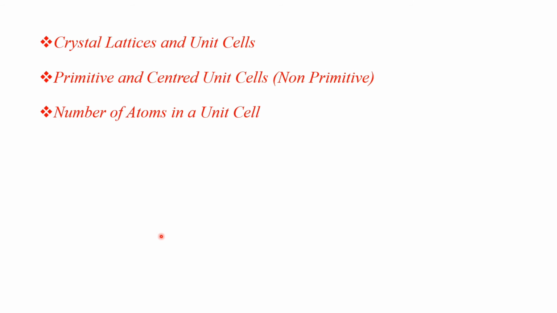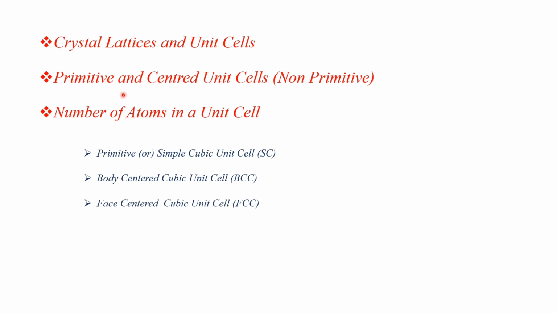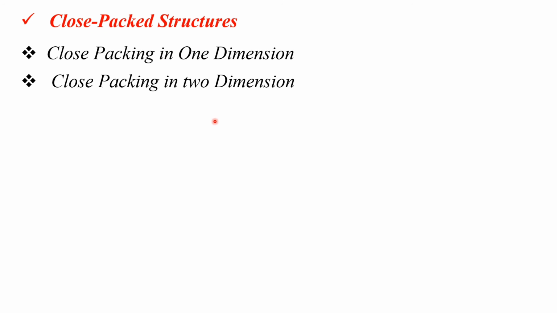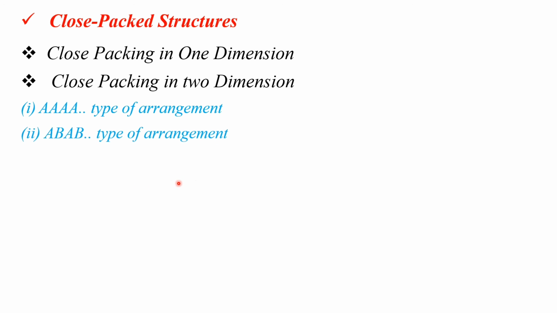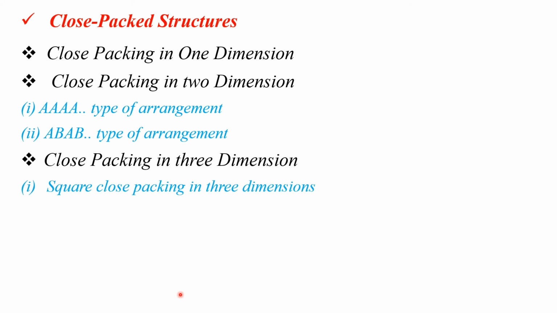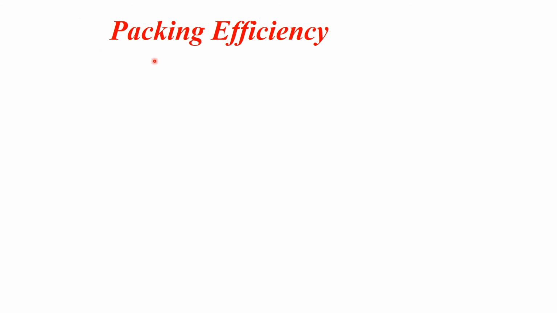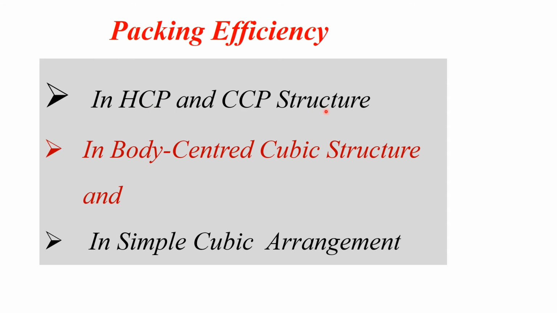And crystalline lattices and unit cells, primitive and centered unit cell, non-primitive, number of atoms in a unit cell, primitive simple cubic cell, body centered, face centered, hexagonal unit cell, and also calculations involving unit cell dimension, calculation of density, close packed structure in one dimensional and two dimensional, and close packing in three dimensional, tetrahedral, octahedral voids, the formula of compound and number of voids filled, and packing efficiency in HCP, CCP structure, in body centered cubic structure, and in simple cubic arrangement.